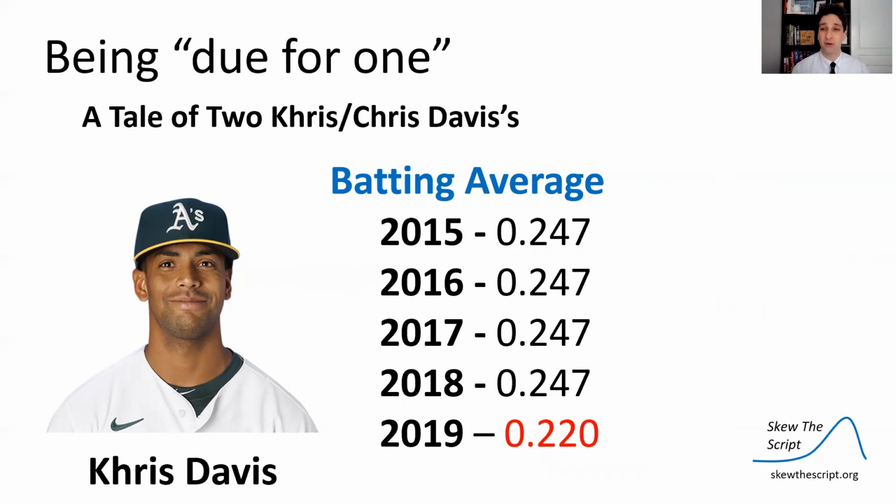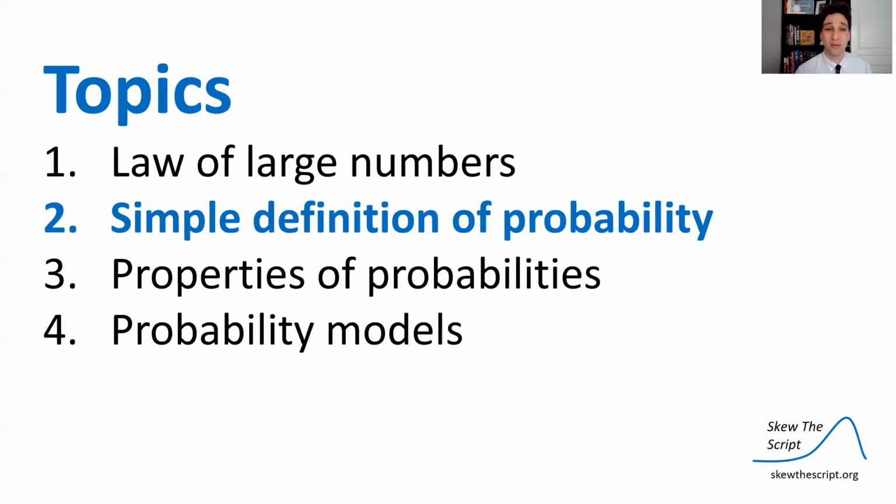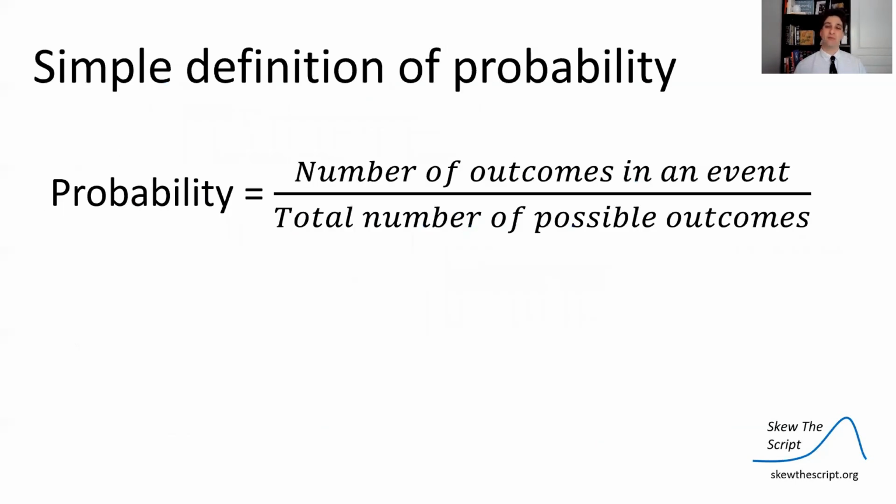And in 2019, unfortunately, the streak was broken. He probably was due for a season where he didn't have a 247 average. JK, we don't believe in the due-for-one myth here, but I wanted to mention his streak as well because it was also so improbable. Now, let's talk about how we define probability,